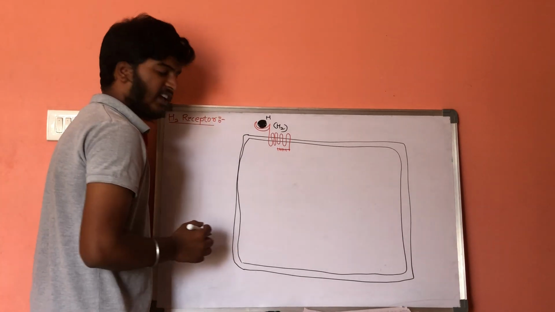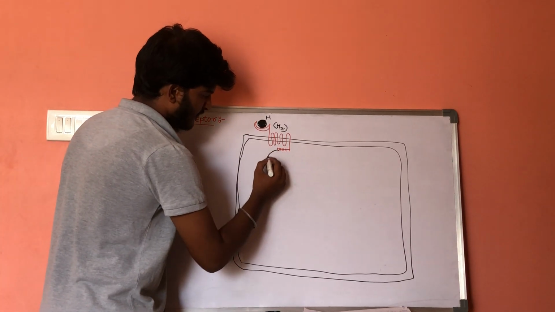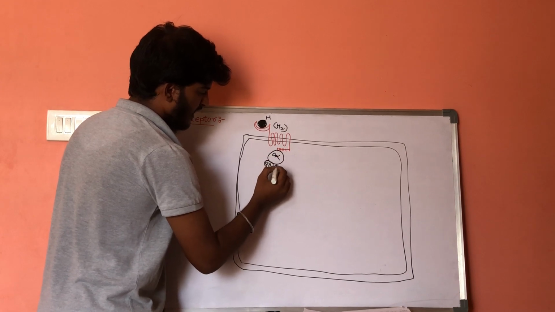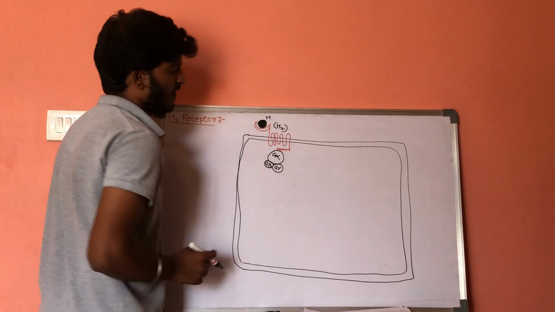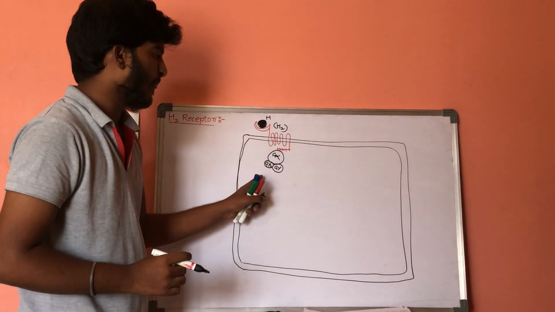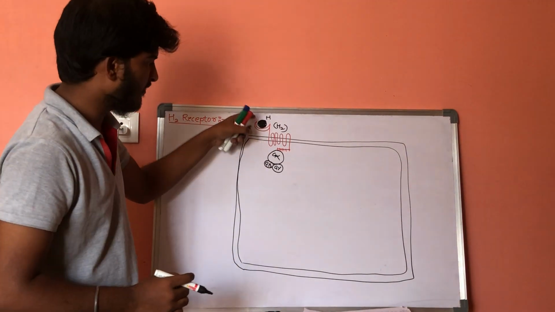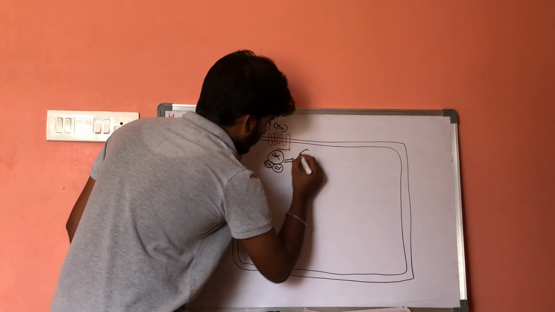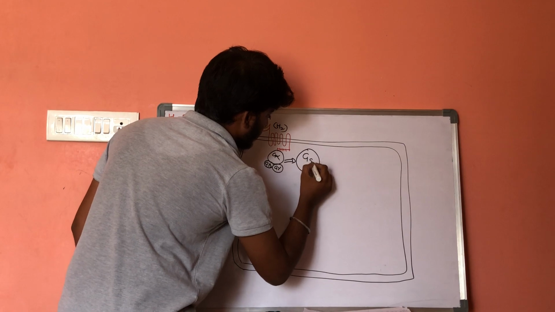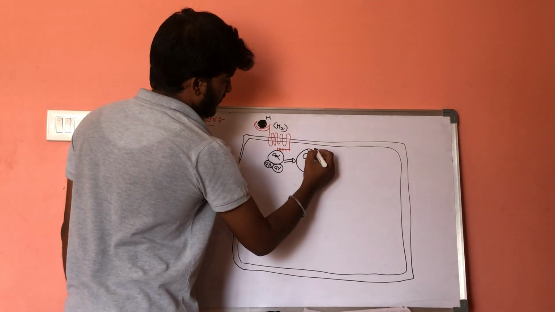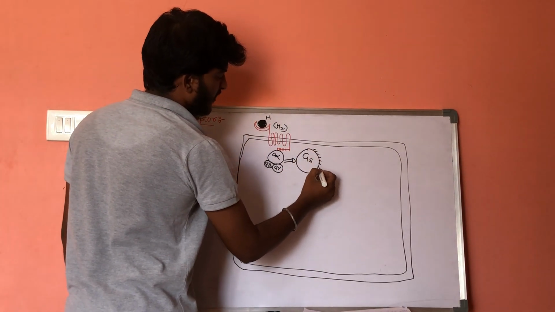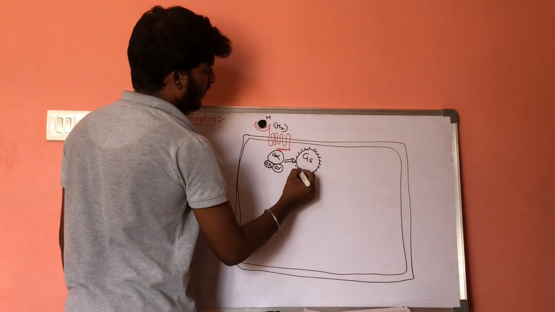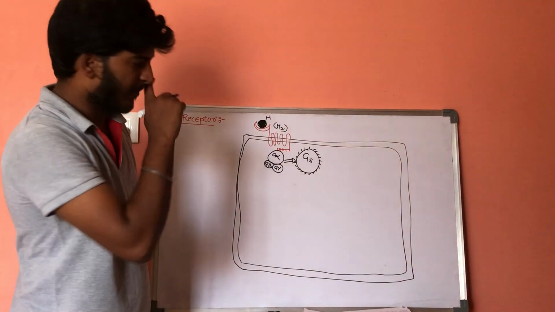This intracellular signaling will activate G alpha, G beta and G gamma subunit. Histamine will activate the H2 type of receptors, and these will activate G stimulatory protein. So this G stimulatory protein will get activated.